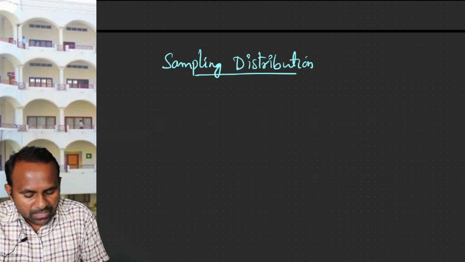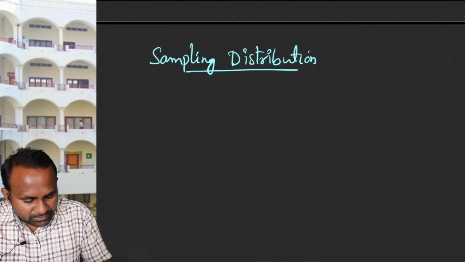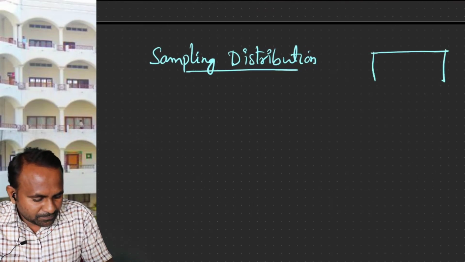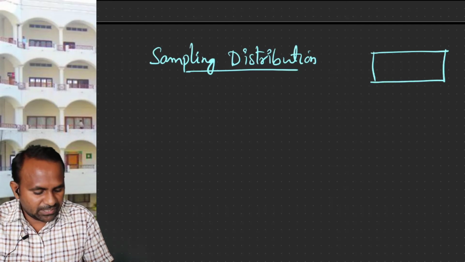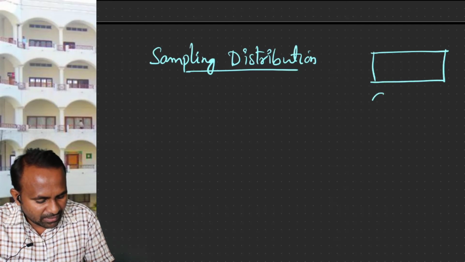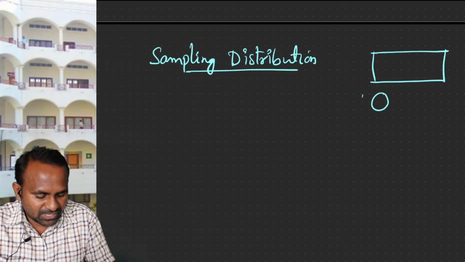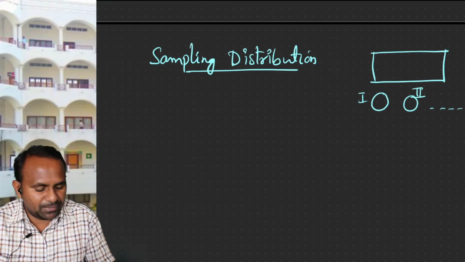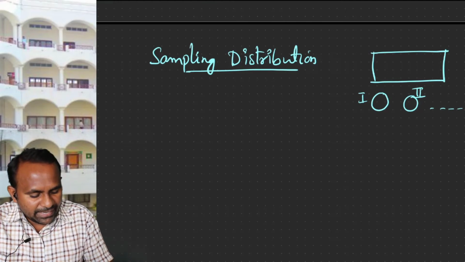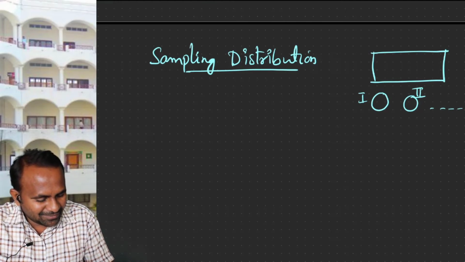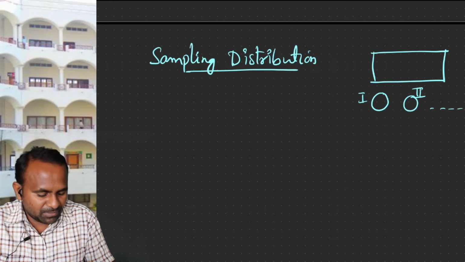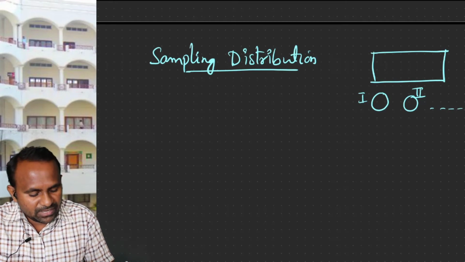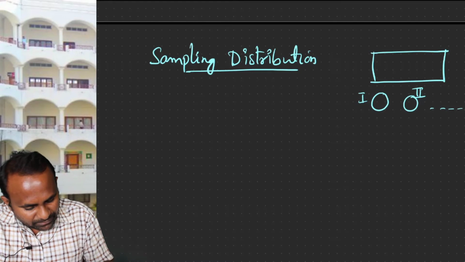Suppose there was a population, a huge collection of data, and from which you have taken a sample of 2 items. Suppose this is sample number 1, and another is sample number 2, likewise. You have drawn a few samples, and in each and every sample there will be a few elements.